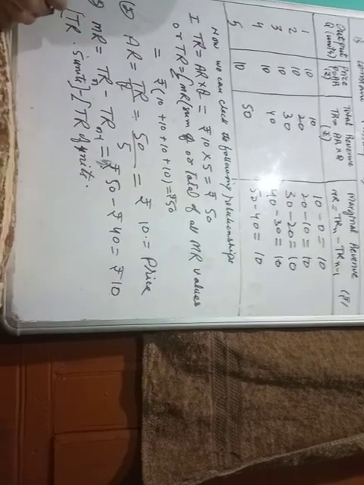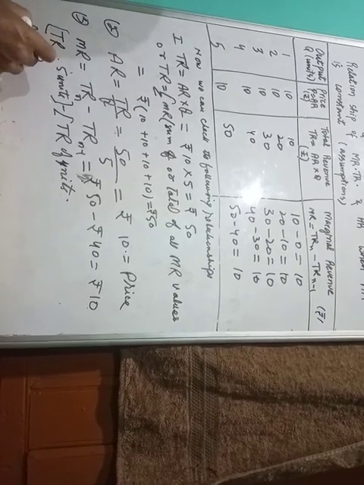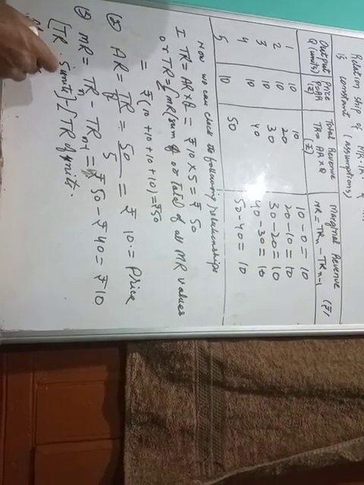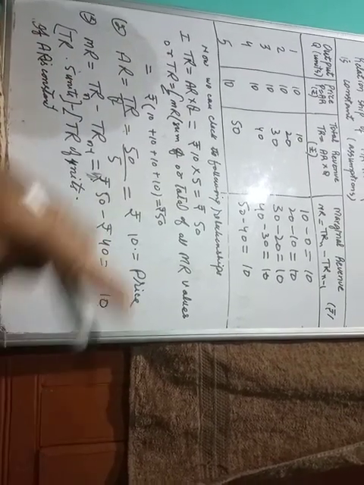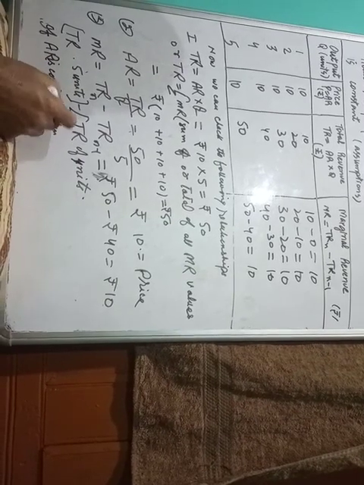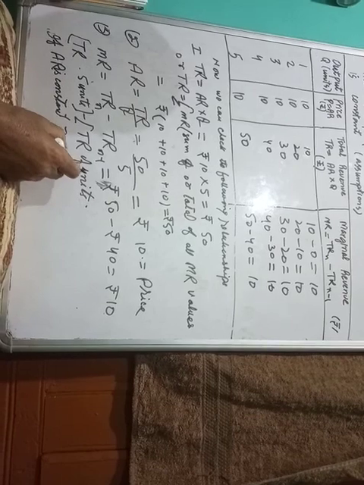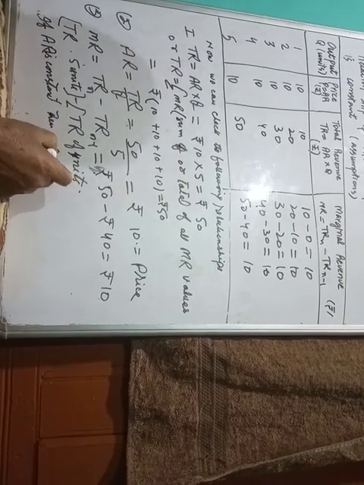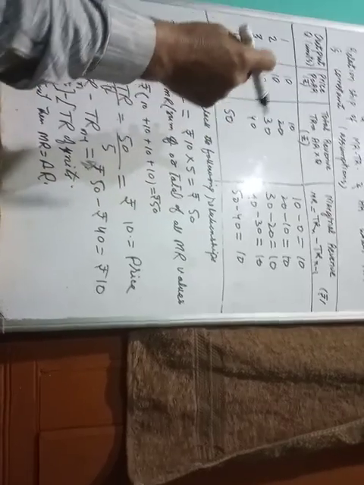If AR, average revenue, is constant, as we have assumed, then marginal revenue is equal to average revenue. When price is constant, marginal revenue is equal to AR.